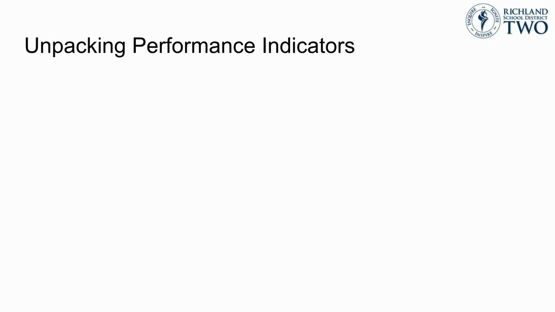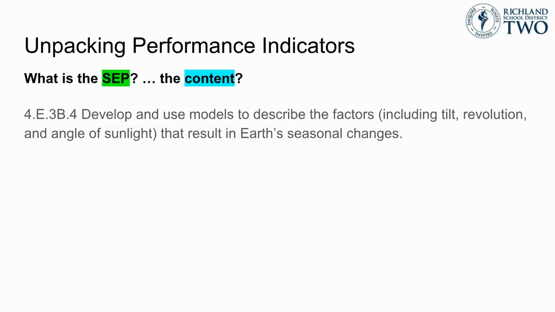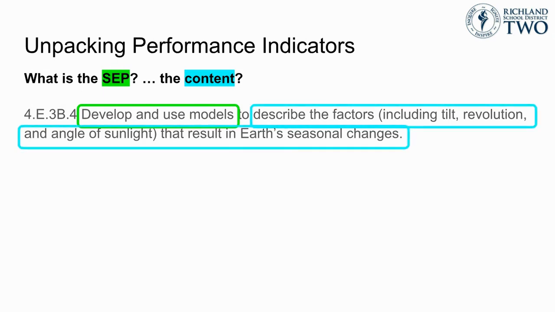Now let's take a look at a performance indicator related to the Earth's revolution around the Sun. Take a moment to identify the science and engineering practice and the science content defined by this indicator. Go ahead and pause the video if you are working with your peers. For this indicator from the 4th grade astronomy unit, the SEP is develop and use models, and the science content is related to the factors that result in the seasons.